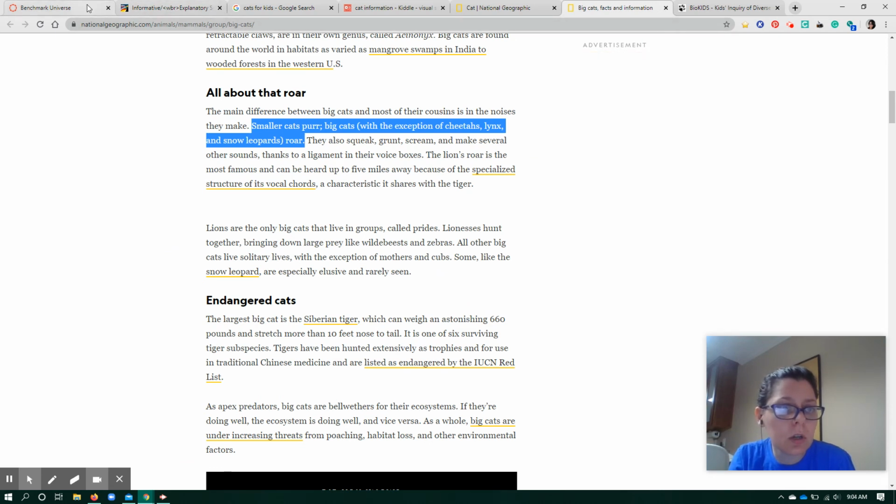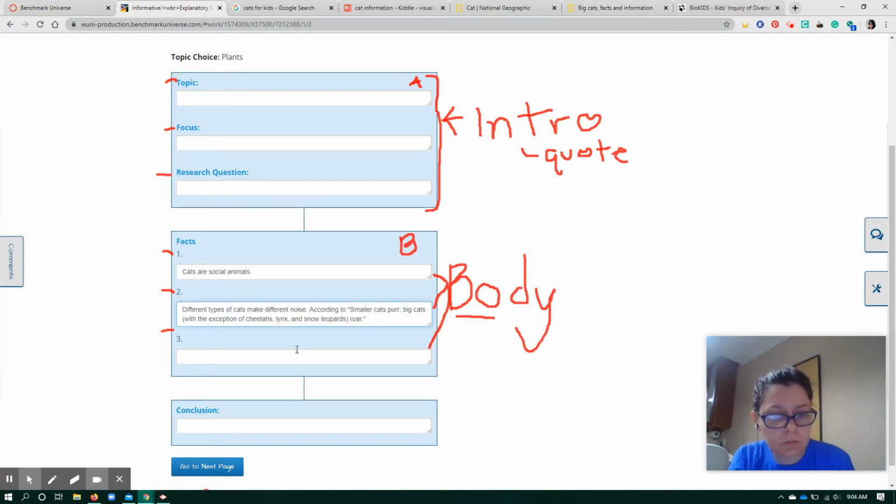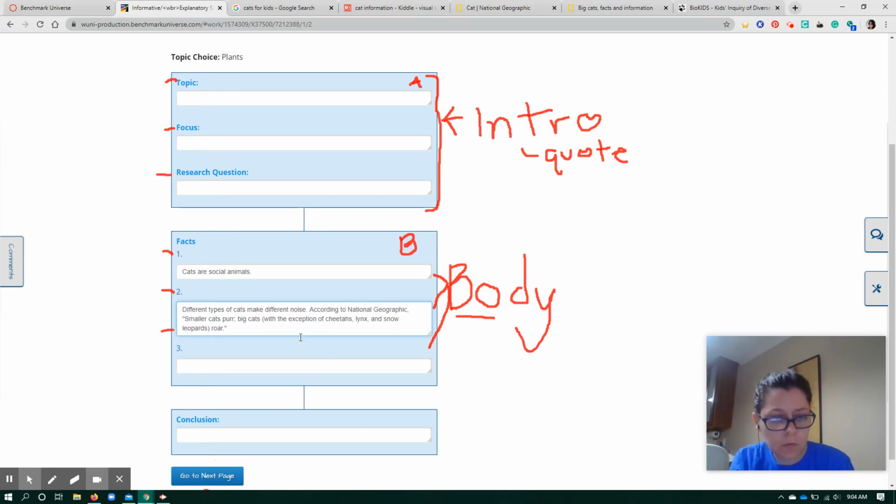According to National Geographic, and then you copy the quote. I have a quotation mark before the sentence I copied. I have a quotation mark after the sentence I copied. I have my fact, so this is good enough for the plan.